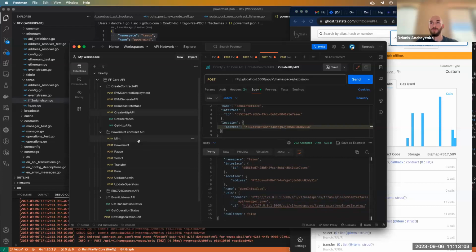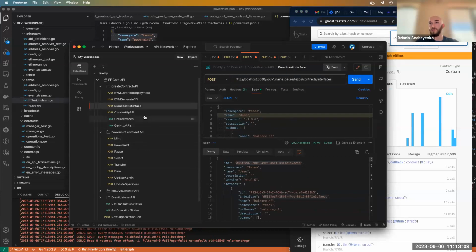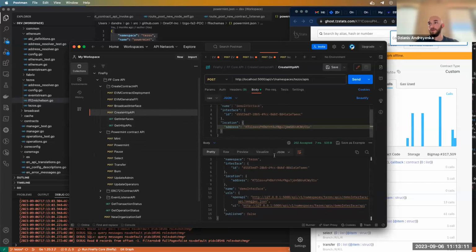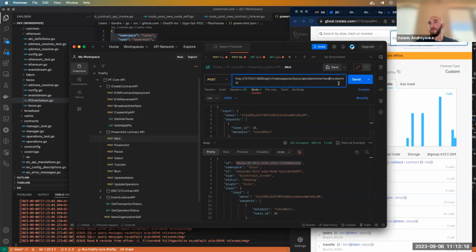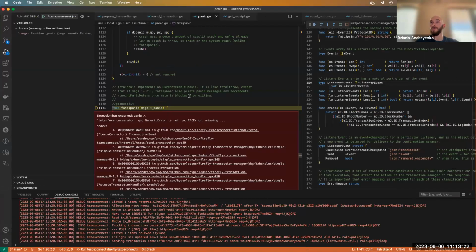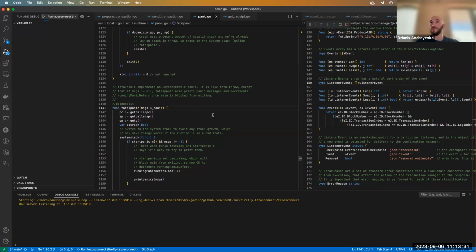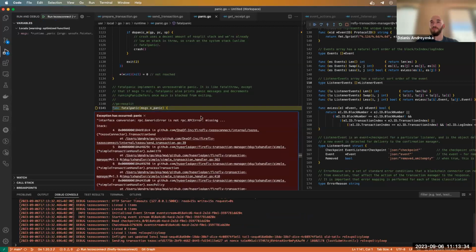And then we can call transaction methods. For example, let's do the minting. Here we need to check the name, demo interface. So we invoke the contract. Okay, I got it. We just didn't mention that the token ID was the same.